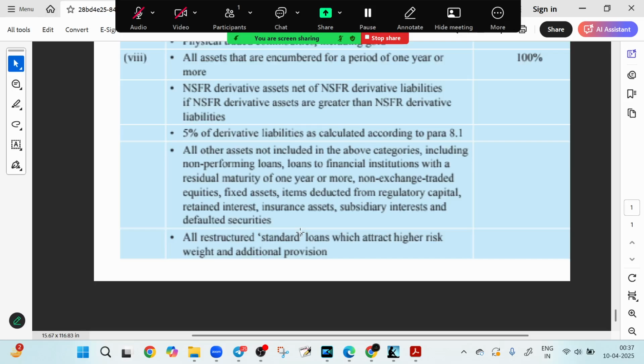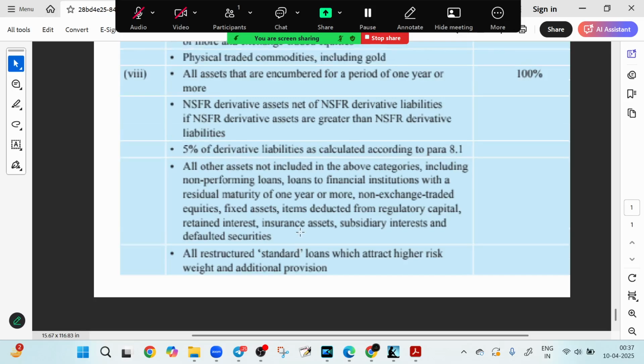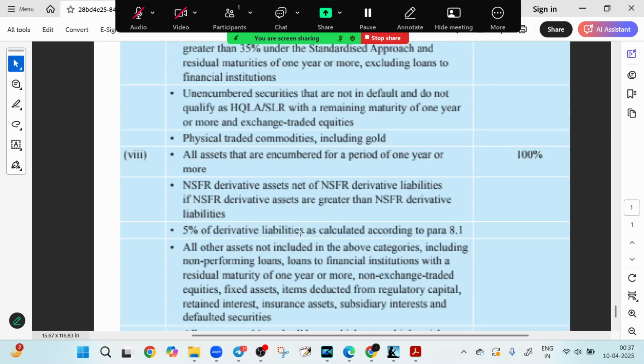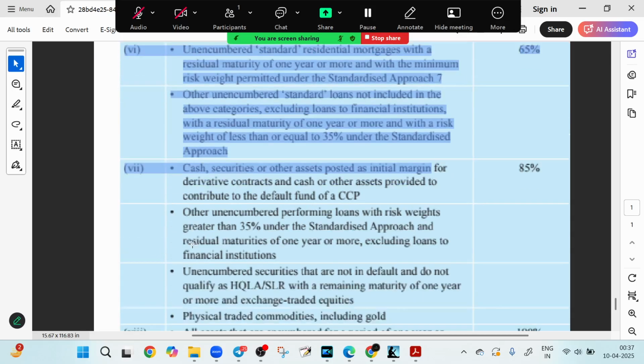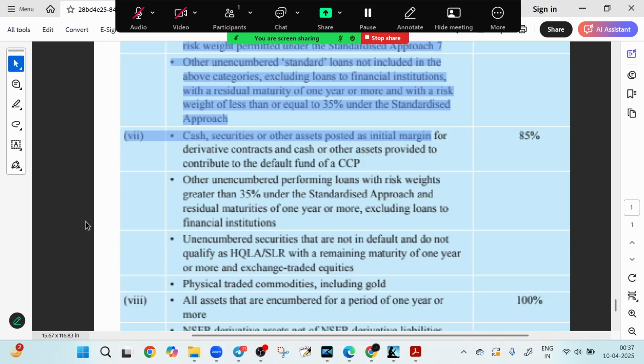Right, so that is all we have discussed. 65% we have seen: home loan with decent credit profile and sound documentation has 65% RSF. Just now I told you. Then we have 85% RSF for derivative transactions, margin requirement, cleared risk exposure to CCP, also loans with higher risk weight under the standardized approach. So just go through it. We have discussed it.